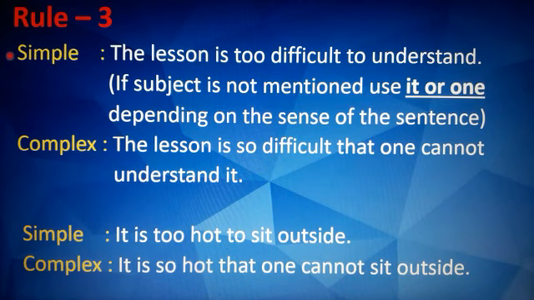Now in the simple sentence, if the sentence is like this, "The lesson is too difficult to understand", here the subject is not mentioned, so you will use "it" or "one" depending on the sense of the sentence. Now the complex sentence would be "The lesson is so difficult that one cannot understand it." You will use the subject "one" here. Now one more example: "It is too hot to sit outside." Here the subject is not mentioned. So the complex sentence would be "It is so hot that one cannot sit outside."